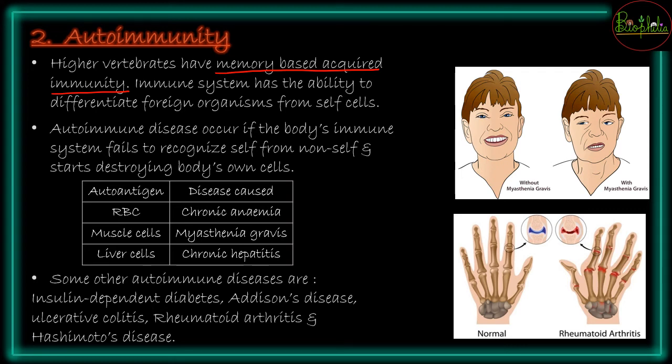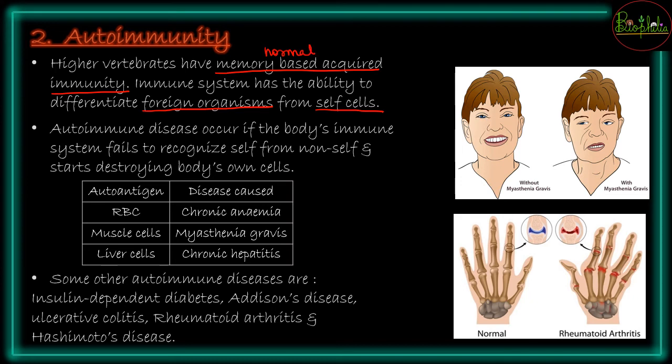Once that memory has been recorded, the immune system has the ability to differentiate between foreign organisms and self cells, that is, who are your relatives and who has come from outside your family. You can understand that very well if your immune system is normal. So this condition is for normal.